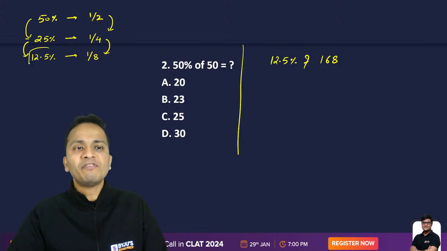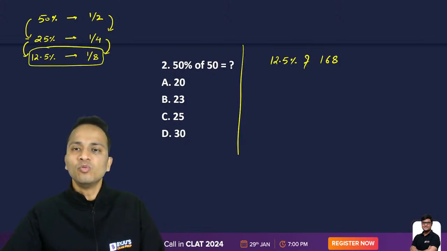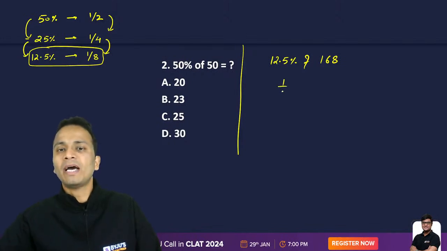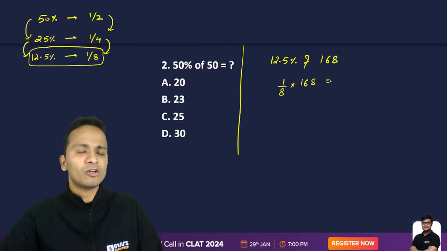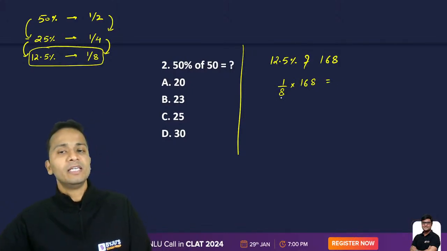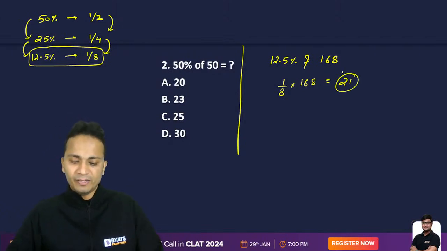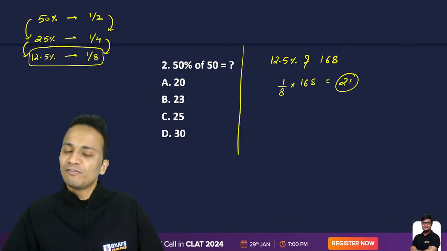So 12.5 percentage is equivalent to 1 by 8, which I can substitute in this question. So 1 by 8 of 168 is what I have to calculate. Now upon calculation, you can do the cancellation. So 168 divided by 8 will give you the exact value of 21. Absolutely great. So 21 will be the correct answer for this question.